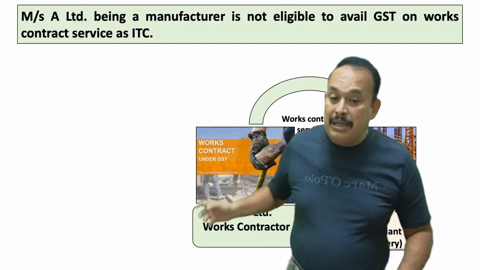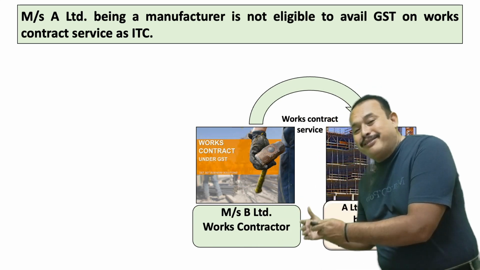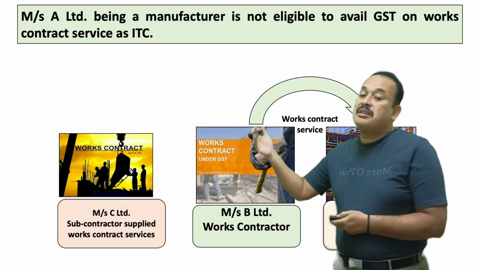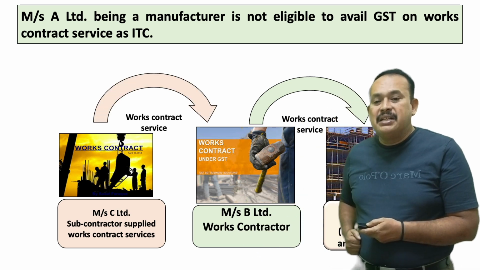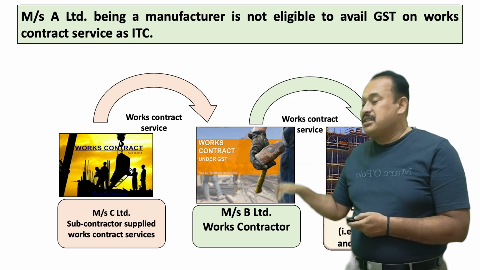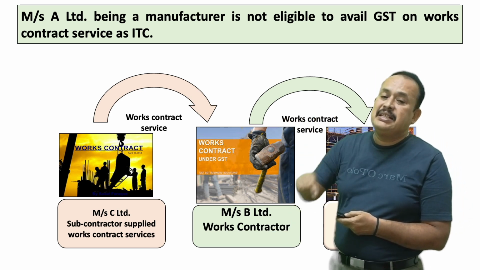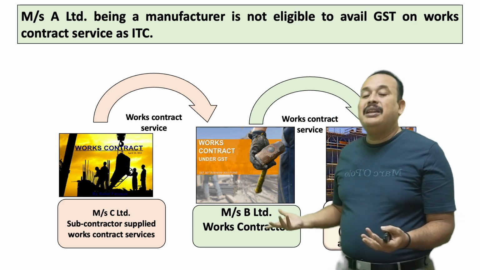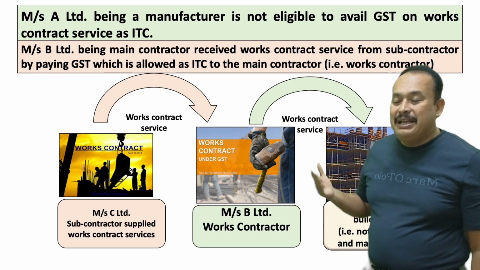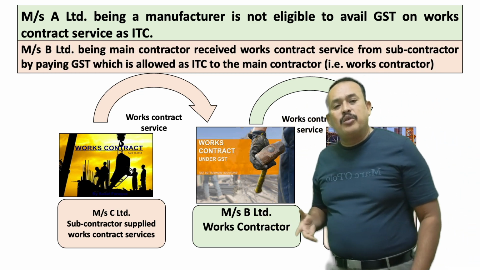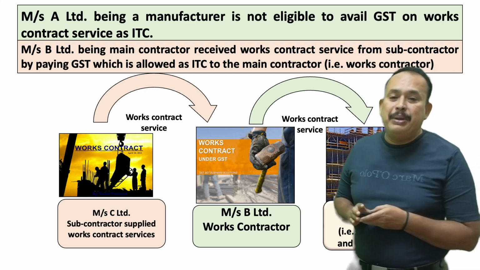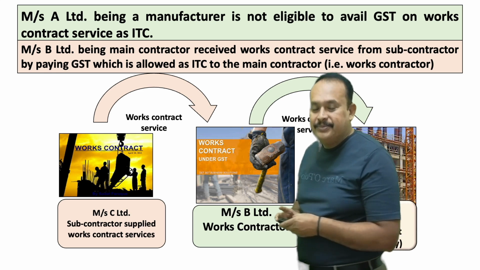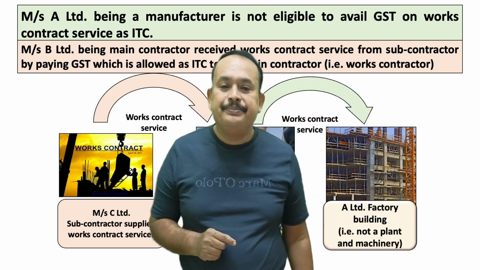Further, B Limited, being a works contractor, subcontracted to some other works contractor, C Limited, and receives the works contract services. In that case, the output supply of C Limited, being works contract services, is qualified for ITC to B Limited. Yes, for B Limited it is an inward supply eligible to avail ITC. B Limited, being a main contractor, receives the works contract service from the subcontractor by paying the GST, which is allowed as ITC to the main contractor. Got the clarity, my dear friends?